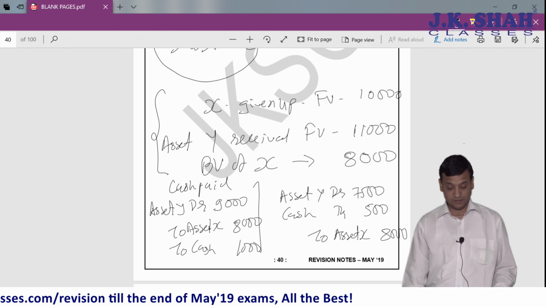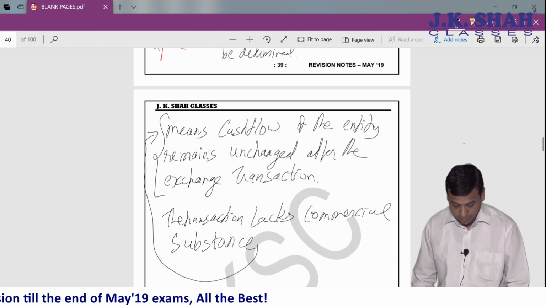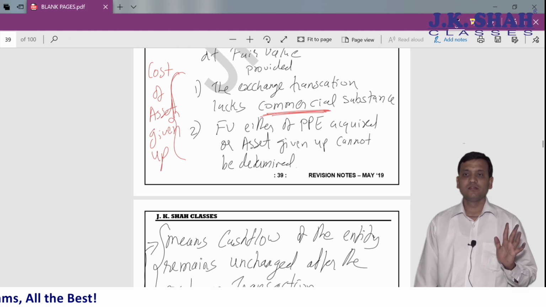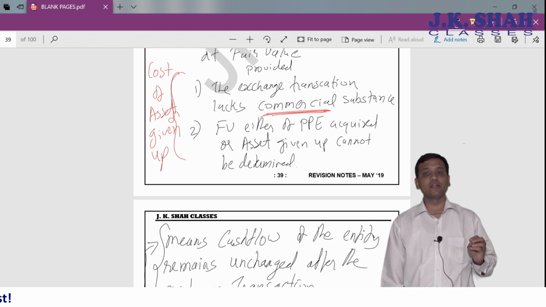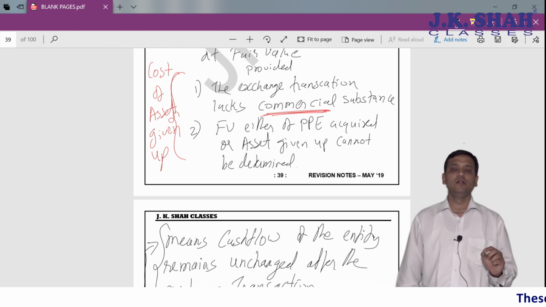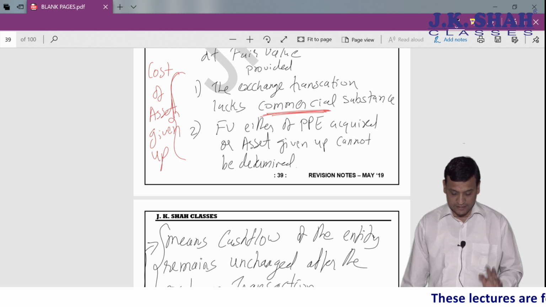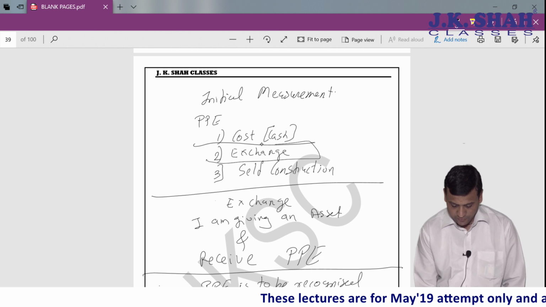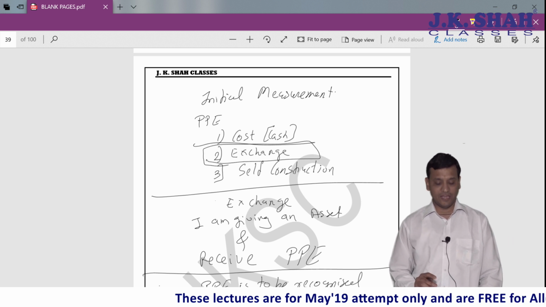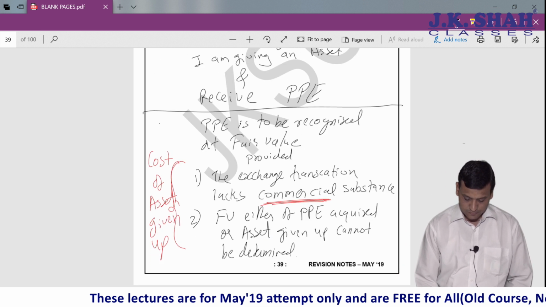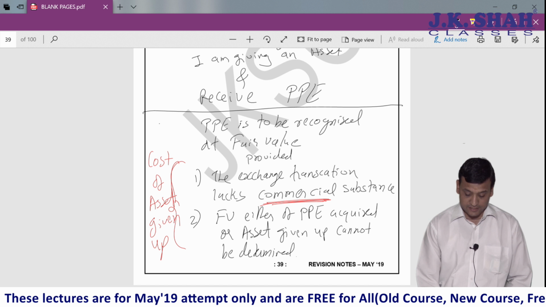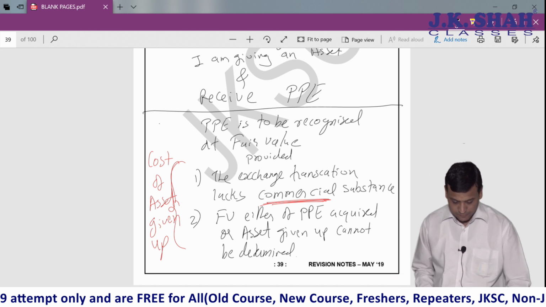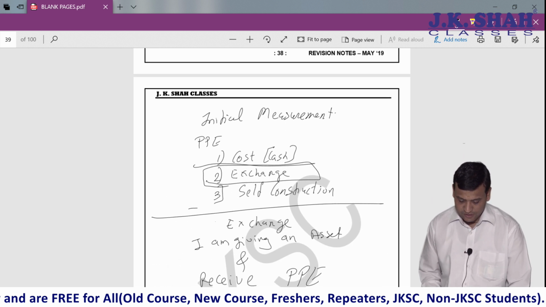This is to be passed. This will come only if point number 1 is there, that the exchange lacks commercial substance. What is commercial substance? The cash flow does not have any change after the transaction is over. So this is what is with respect to exchange. In case of exchange, we will always recognize at fair value except for these two conditions. If these two conditions are there, we will be recognizing it at cost of the asset given up plus or minus cash consideration.